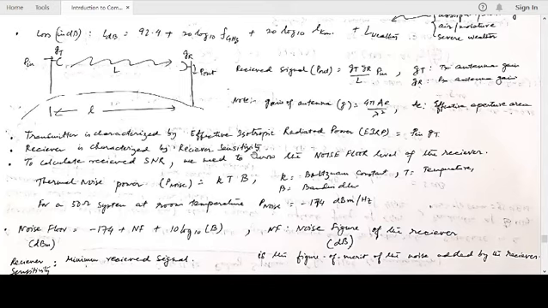We'll see what it is. The receiver sensitivity is the minimum received signal such that the receiver can operate in a decent environment. That means it can do additional features like demodulation, decoding, and processing of data. So it's the minimum received signal that the receiver can handle.